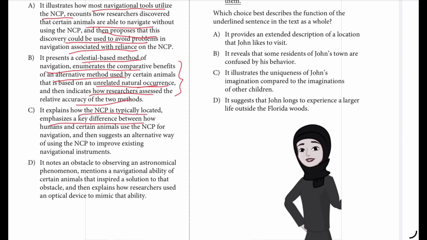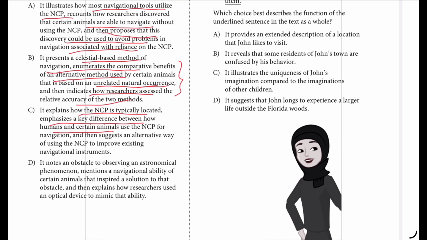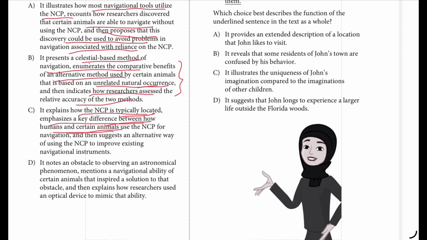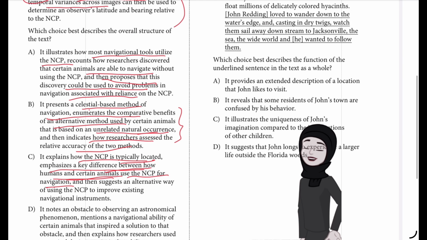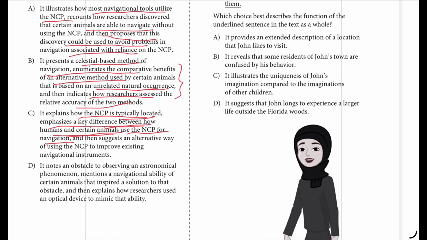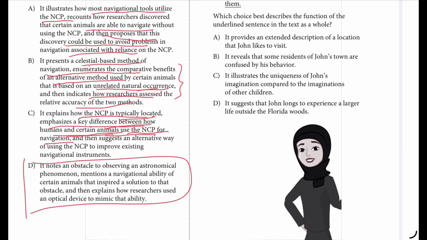And C says it explains how the NCP is typically located, emphasizes a key difference between how humans and certain animals use the NCP for navigation, and then suggests an alternative way of using the NCP to improve existing navigational instruments. It does say that the NCP is located, but how humans and certain animals use the NCP for navigation is not exactly mentioned. That is not the main thing here. This is not how the text is structured.